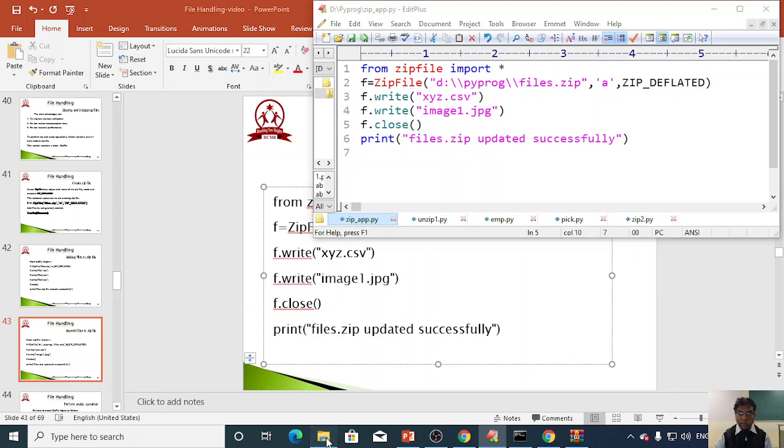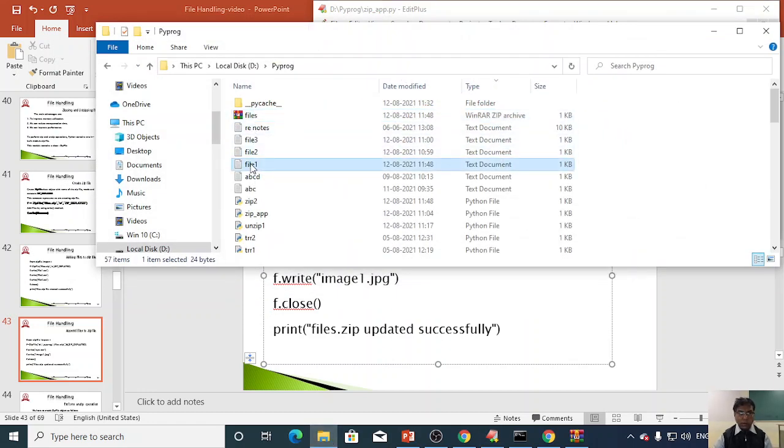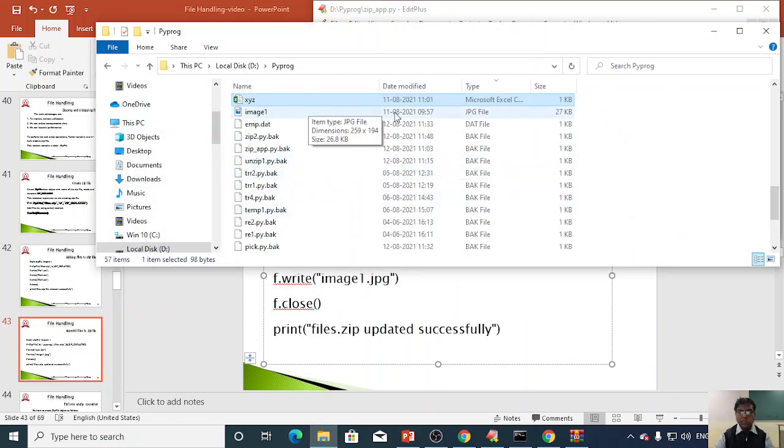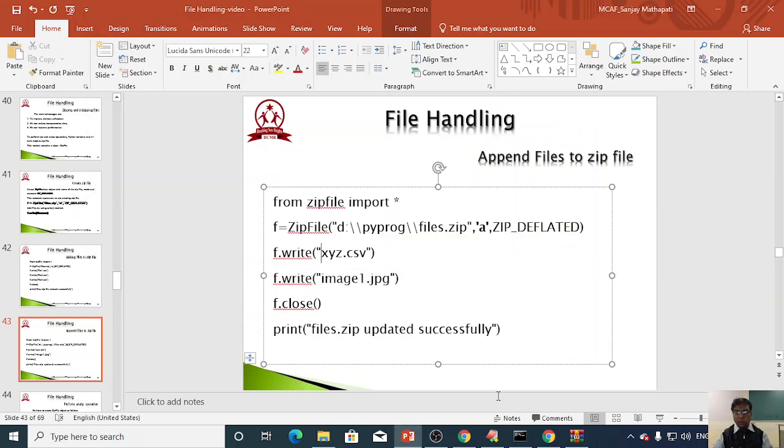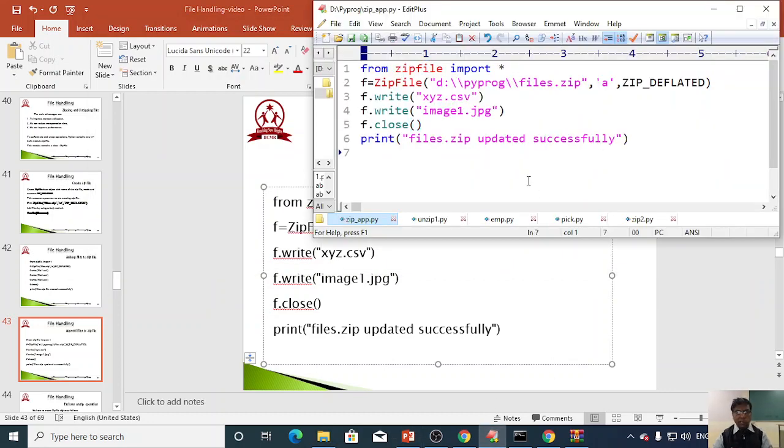Let's check whether these files are present in the drive or not. Yes, the xyz.csv file, and similarly the image1.jpg file. Now we'll save this file and execute.